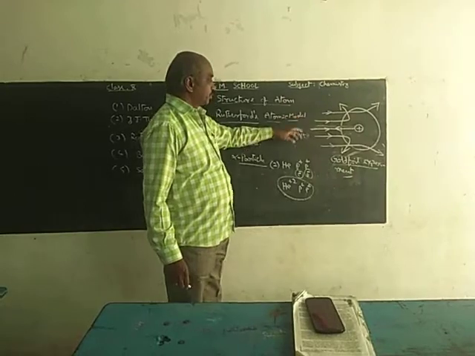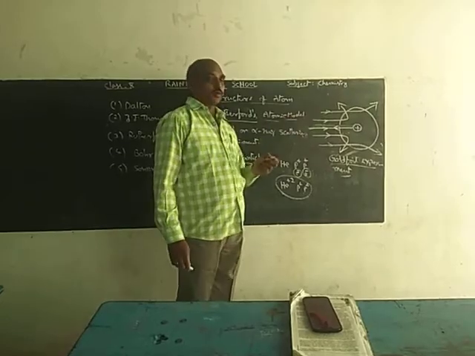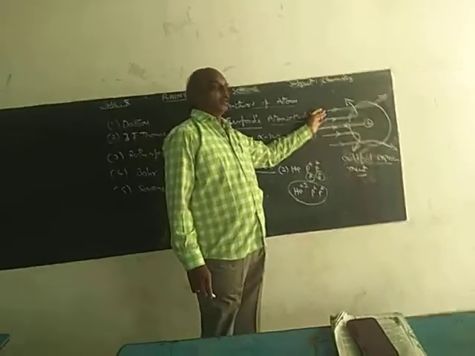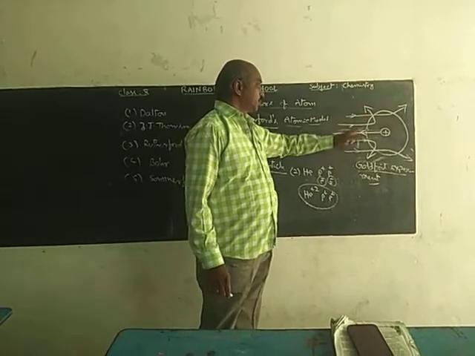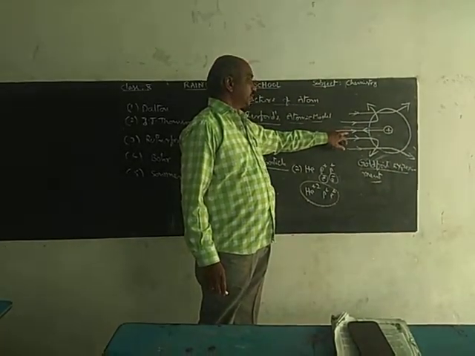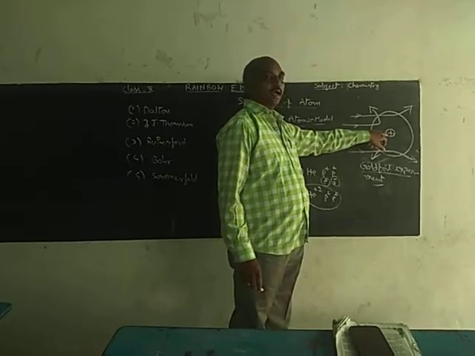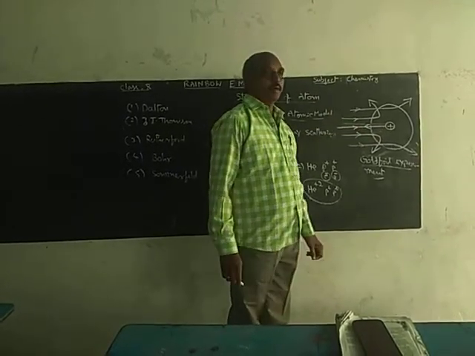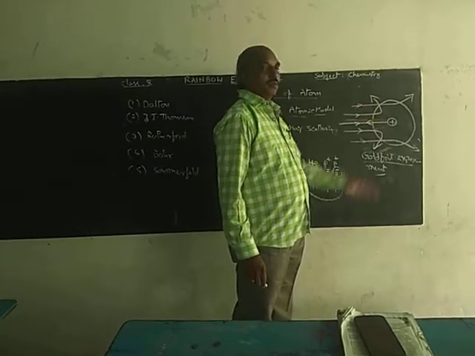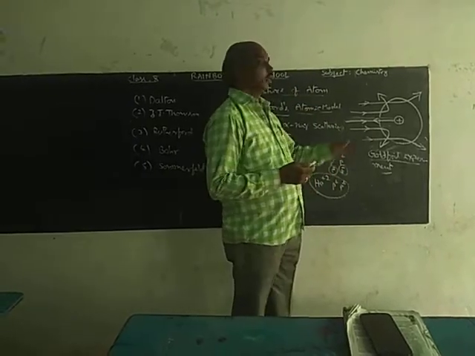The scientist Rutherford passed these alpha particles through the gold foil. You know very well, a small quantity of gold can be converted into a thin sheet. By observing this, one alpha particle directly hit the center of the atom and came back in the same direction. Most of the remaining alpha particles moved through different parts of the atom and bent in different directions.